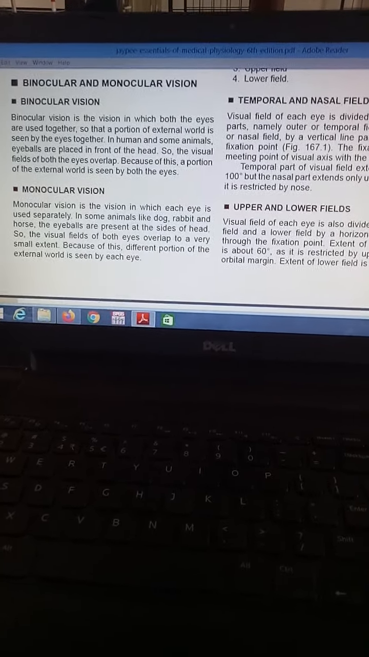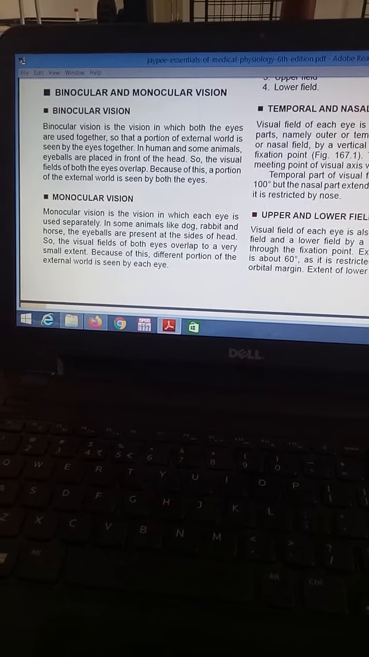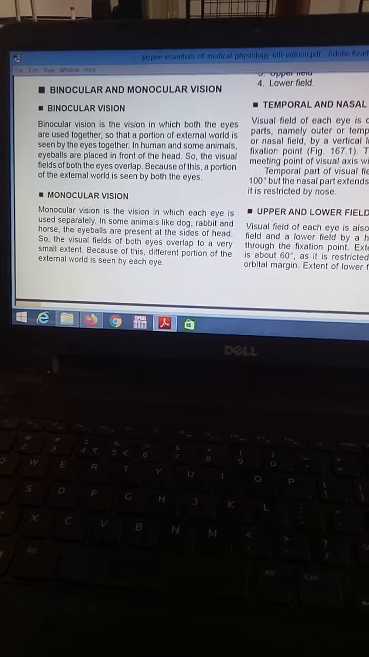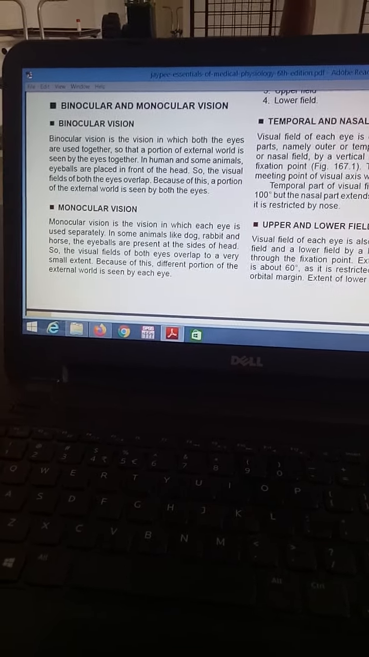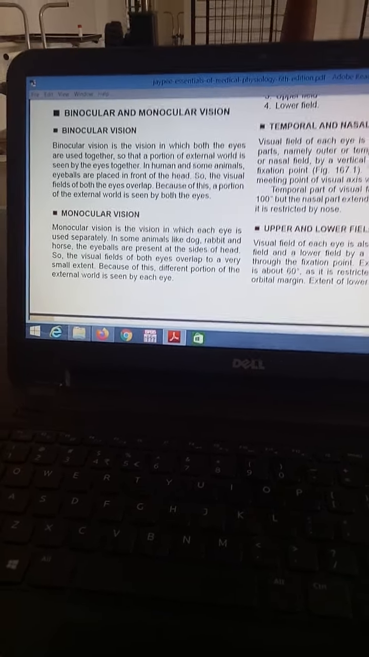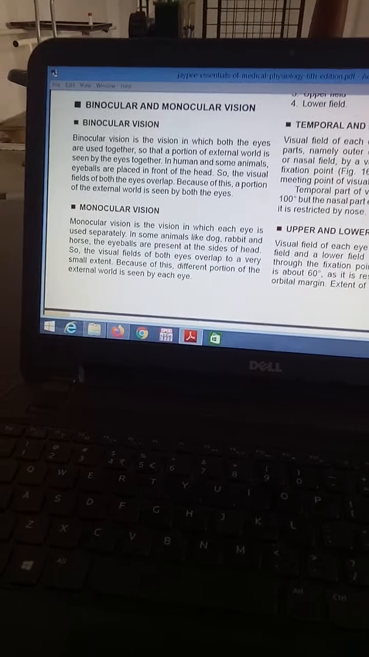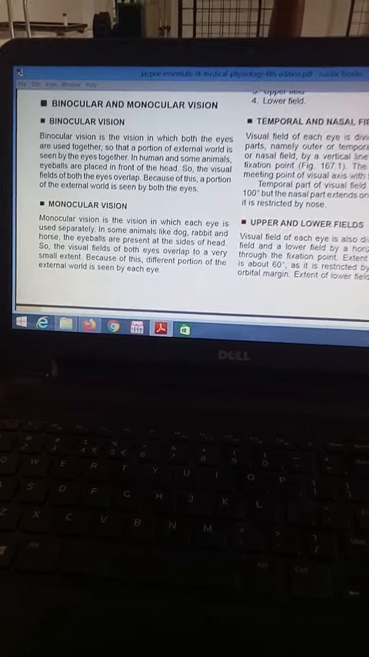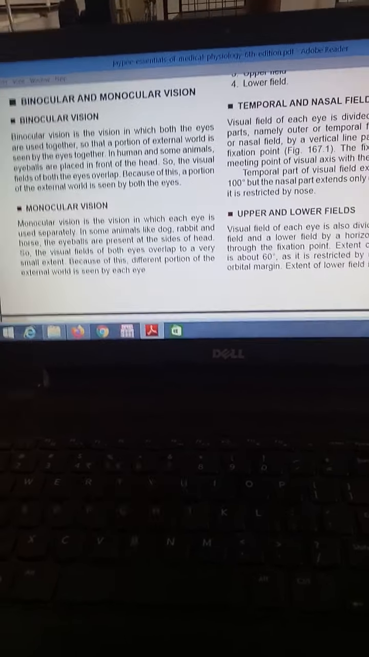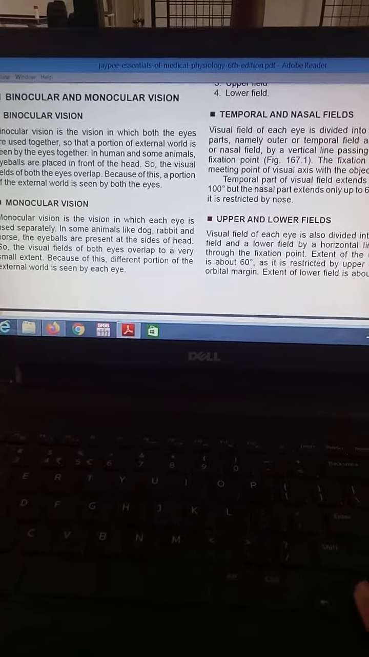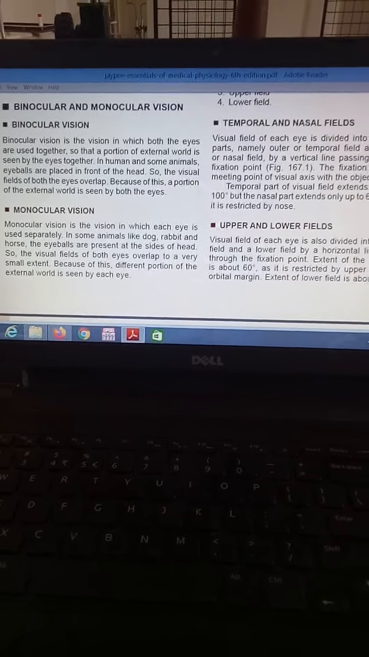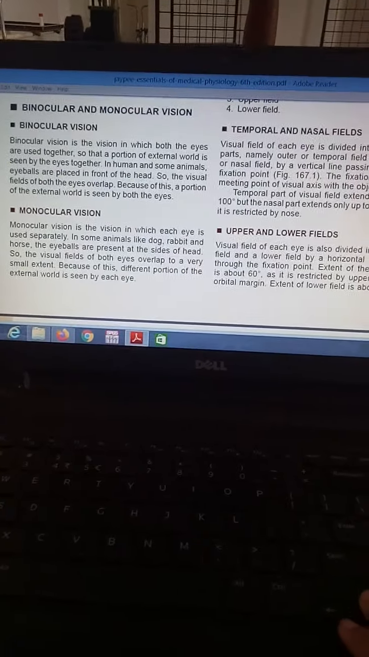So because of the overlapping of that visual field, both the eyes will watch that particular area or that particular picture. So both the eyes will be used together to check, and this is binocular vision.